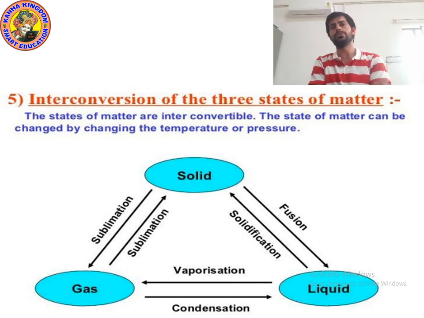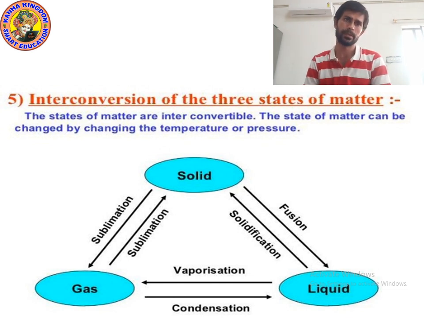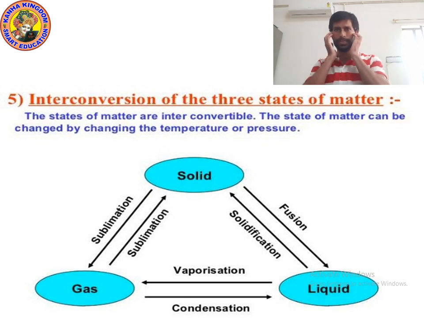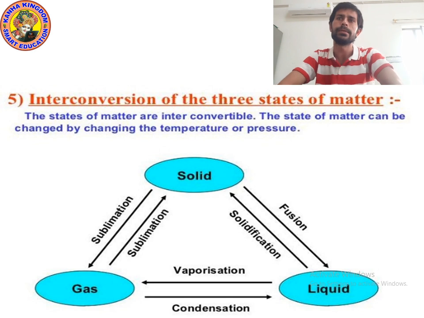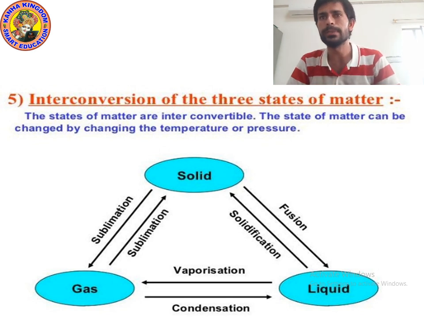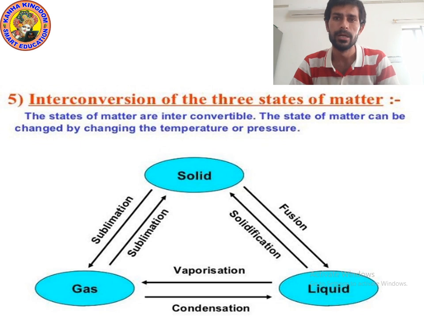I hope you understood. Please draw the diagram so you can understand easily. So kids, what is sublimation? The process of changing solid into gas and gas into solid. What is vaporization? Changing liquid into gas. What is condensation? Changing gas into liquid. What is fusion? Changing solid into liquid. And what is solidification? Changing liquid into solid. Now let's move on to the next point.